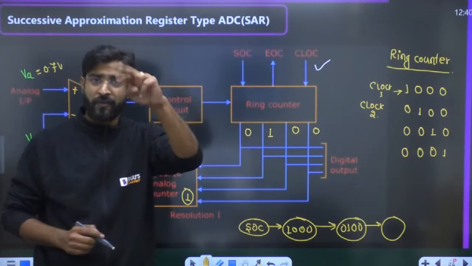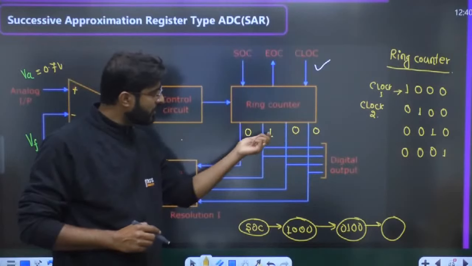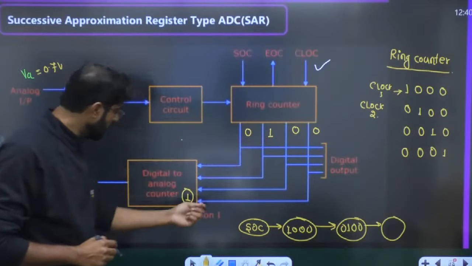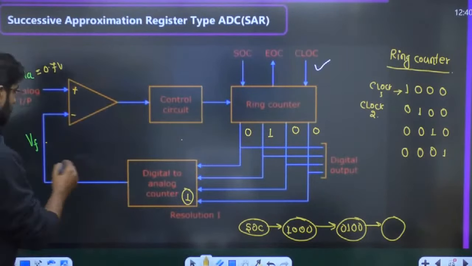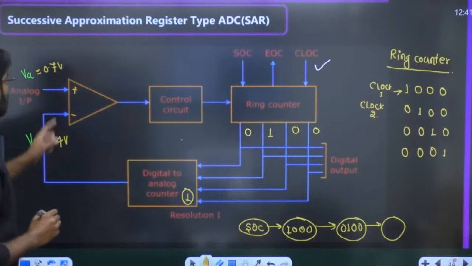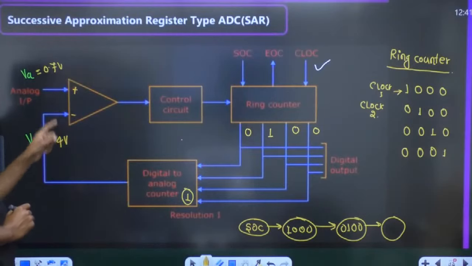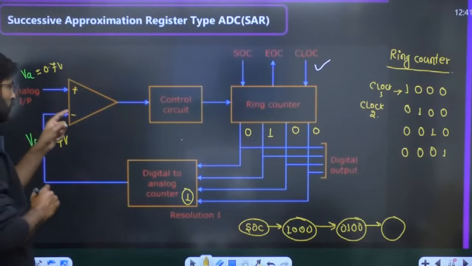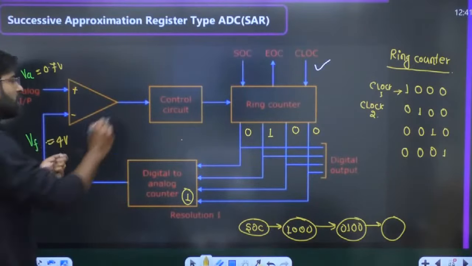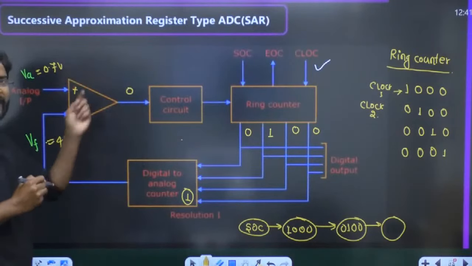This is the second clock we have applied. What should be the decimal equivalent? The decimal equivalent is 4. 4 into 1 will give you 4 volt. Now 4 volt and 0.7 volt are compared. Which one is greater? The negative terminal voltage is greater than the positive terminal voltage, so definitely you will get 0.